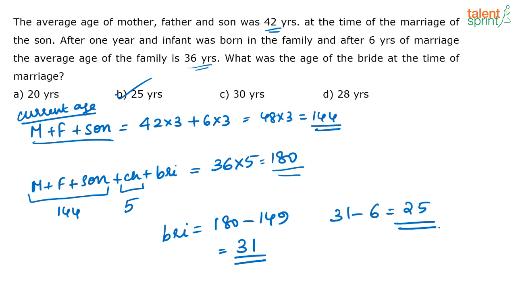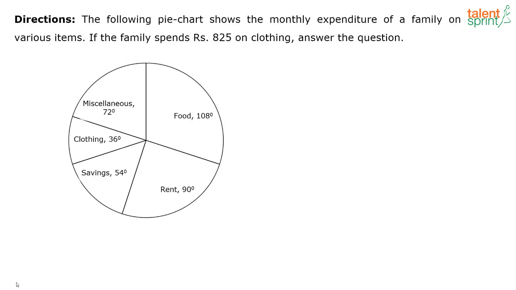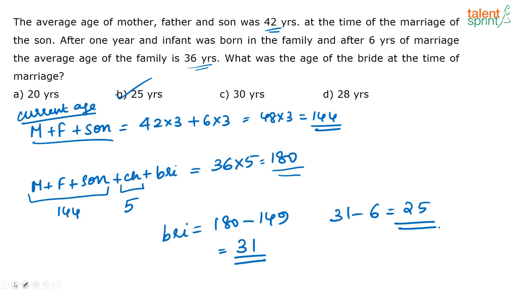So what is the age of the bride when she got married? It is 25. Yes. Okay. Next question. Again Radheshyam has given me the answer as A. No, check, it is B. Isn't the correct option B? That is 25.